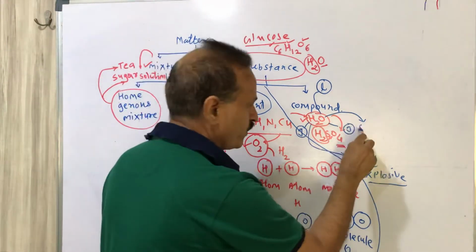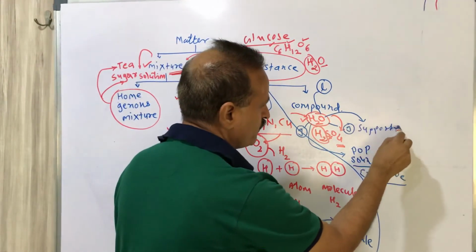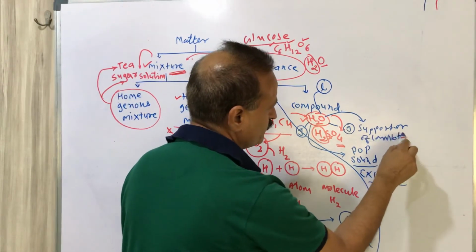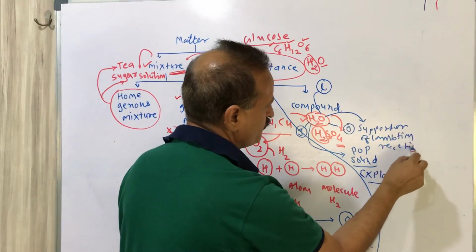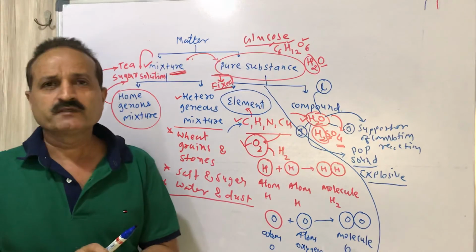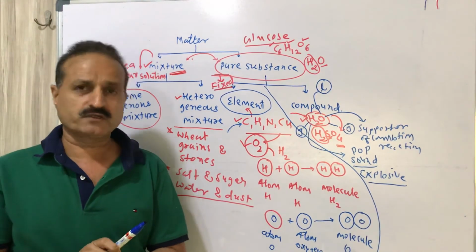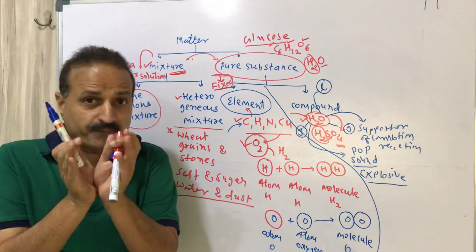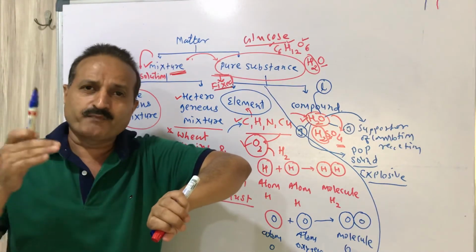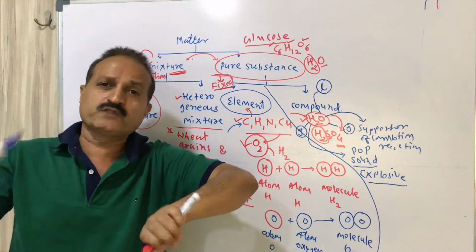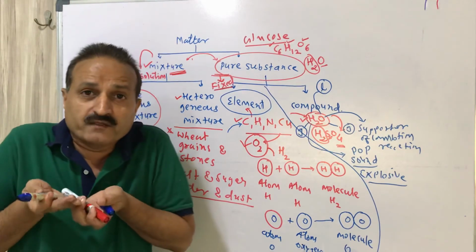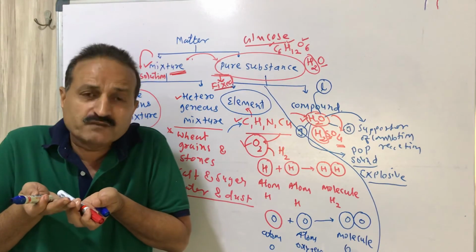While when water is formed, it is a fire extinguisher. So the separate identical property of hydrogen is lost, the separate identical property of oxygen is lost. A new type of property is obtained, that is fire extinguisher.